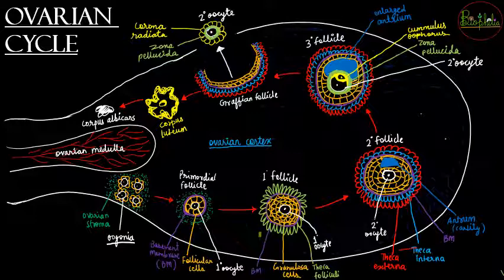अब ये oogonia जो होंगे ये ovarian stroma के आसपास इर्द गिर्द होंगे, and because of the hormonal activities, that is GnRH will stimulate the release of FSH and LH, उसकी वजह से one of the oogonia is going to successfully complete its development into the primordial follicle. Once the primordial follicle is formed, it is going to have follicular cells which are going to get arranged around itself.